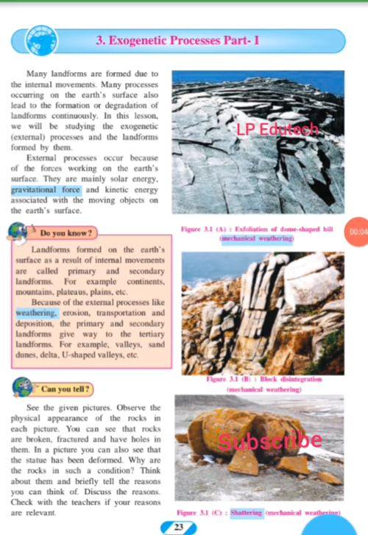Hello students. Today we are going to start the third lesson of the geography of standard 9, entitled exogenetic processes, part 1. Now, as the screen appears, at the very beginning you can see various pictures. We are able to see such pictures around us when we are wandering, and we need to understand why the deformation of such structures or rocks happens.